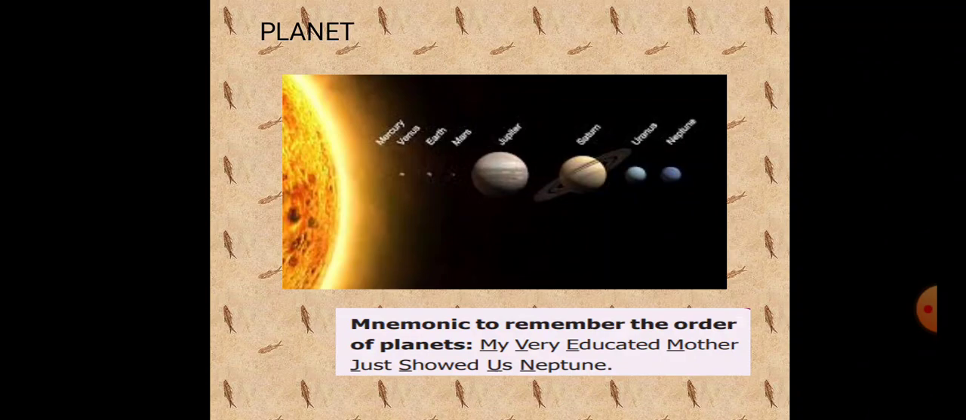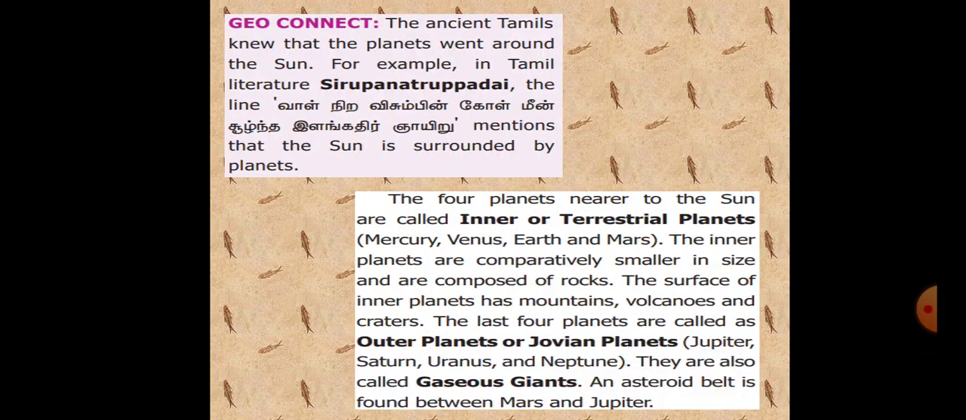Here we will see about the inner planets and the outer planets. This is the question in your book back. So listen carefully. The 4 planets nearer to the sun are called inner or terrestrial planets. What are they? Mercury, Venus, Earth and Mars. The inner planets are comparatively smaller in size and are composed of rocks. These planets are made up of rocks.